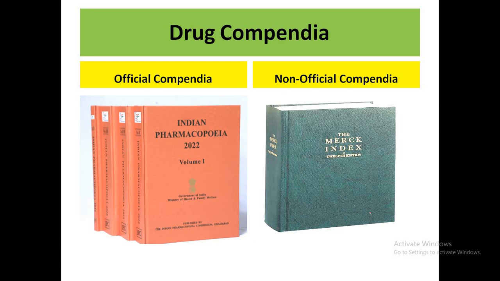The latest compendia being followed in India is the Indian Pharmacopoeia 2022, published by the Indian Pharmacopoeia Commission, Ghaziabad, under the authority of the Government of India, Ministry of Health and Family Welfare. This laboratory was initially set up as the Central Indian Pharmacopoeia Laboratory and is now known as the Indian Pharmacopoeia Commission. Another example is the Merck Index, a kind of non-official compendia used for research guidance purposes.